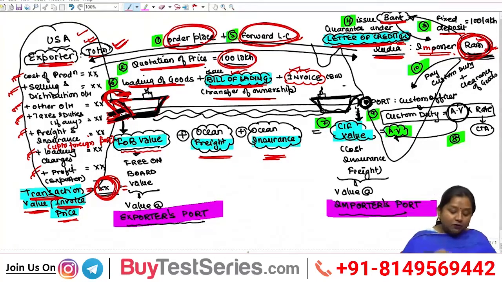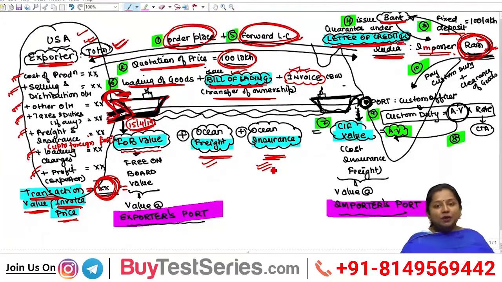goods now. For example, if I say that on 15th April 2019, these goods are loaded at the foreign port, then on the same date, the ownership of goods has been transferred in the name of RAM under bill of lading, then any other expense incurred post 15th April has to be borne by RAM himself, because now he is the owner of these goods. And generally the expenses incurred thereafter are the freight and insurance of those goods to deliver those goods to the Indian port. The freight means the cost of transportation, and the insurance.